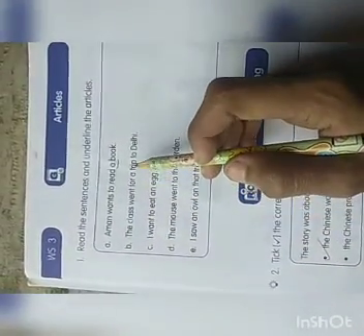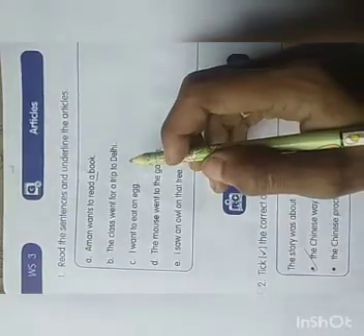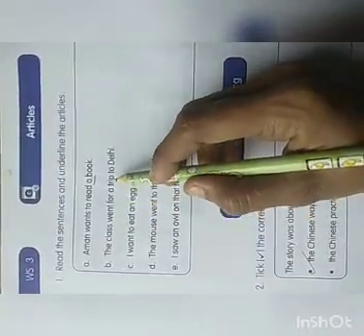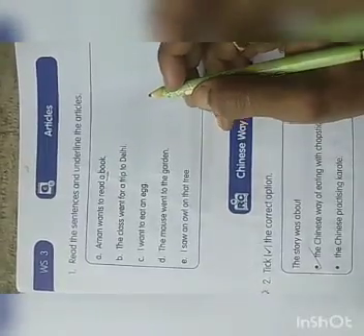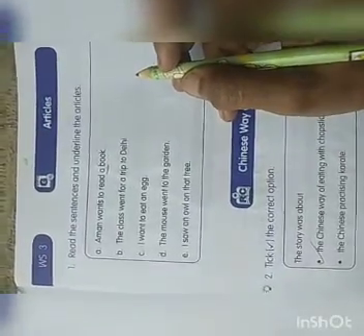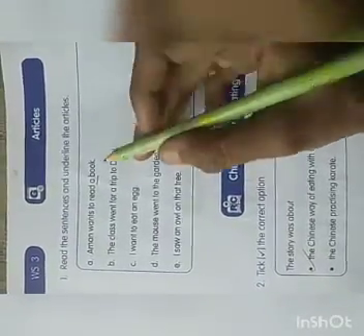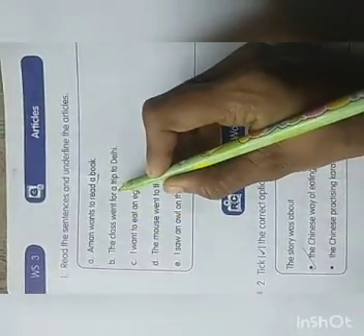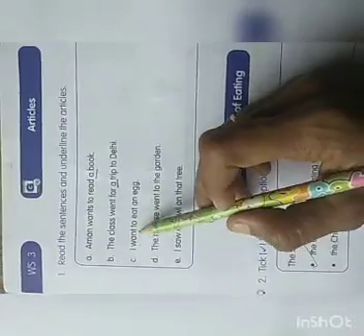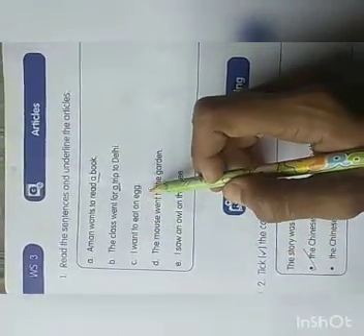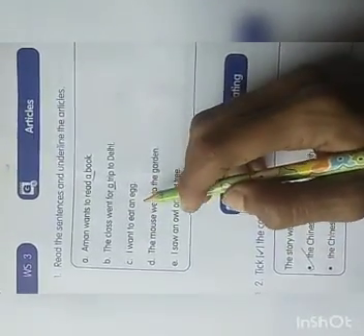The class went for a trip to Delhi. So here, what is the article? Where is the article in this sentence? Very good, a trip. Then, I want to eat an egg.